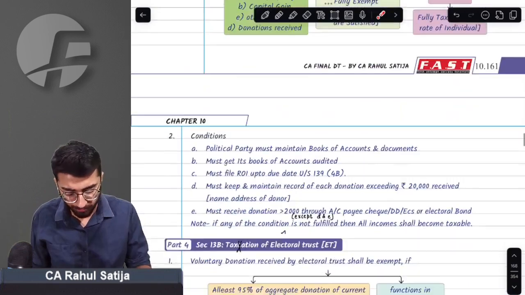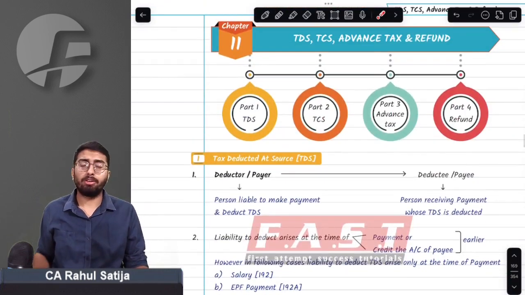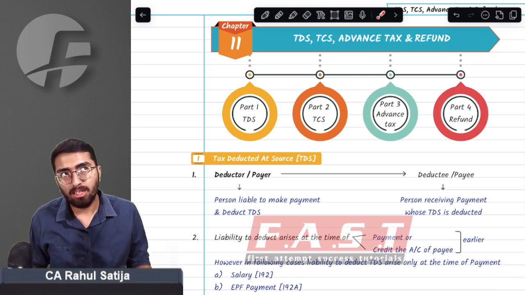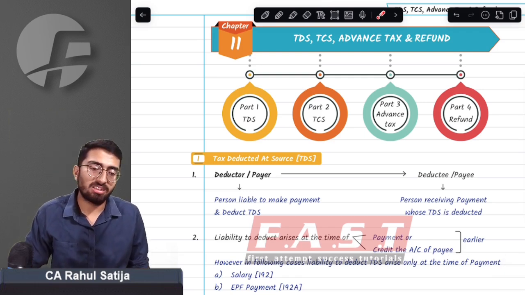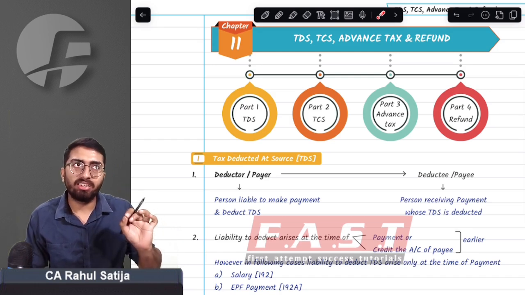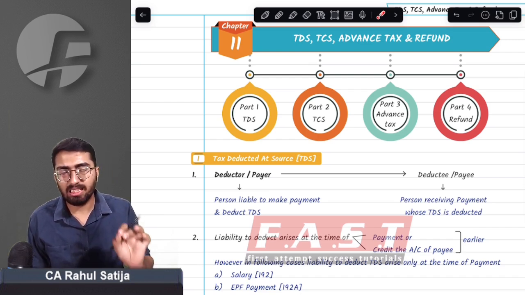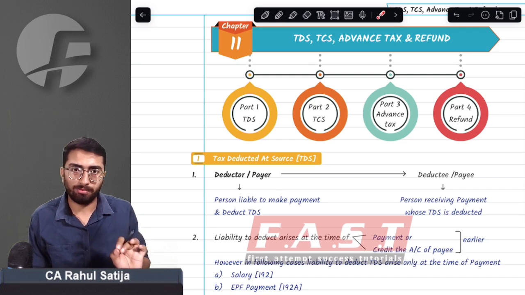This can be asked in your exam. I do think that these amendments are very crucial from your examination point of view. Any question can simply be asked from these points, and it definitely can create difficulty for you. So for that matter, I really want you all to be very serious on these matters.